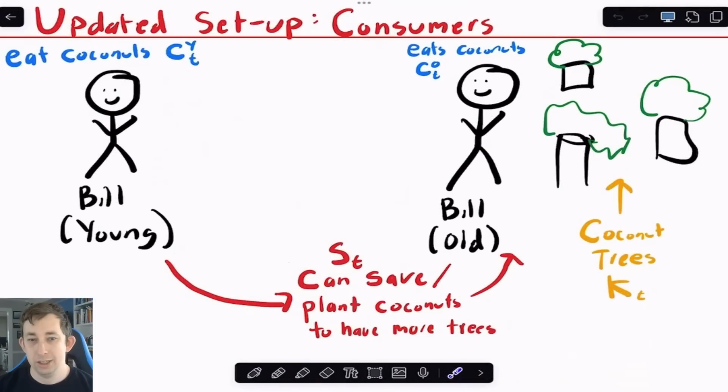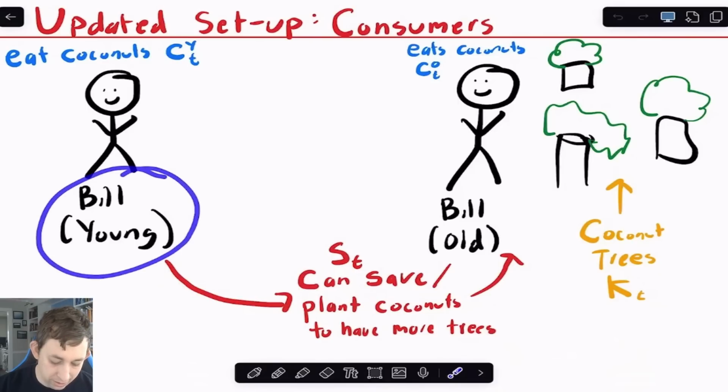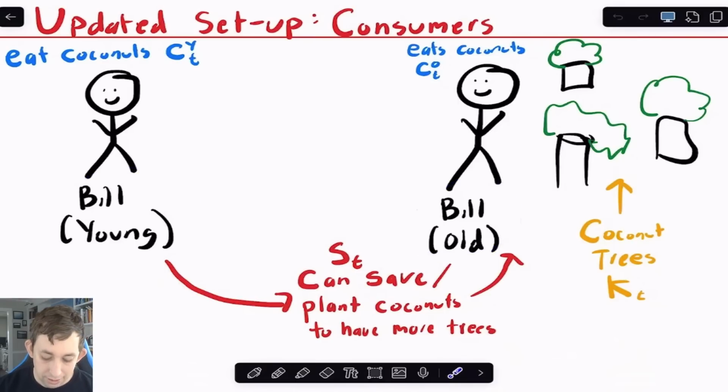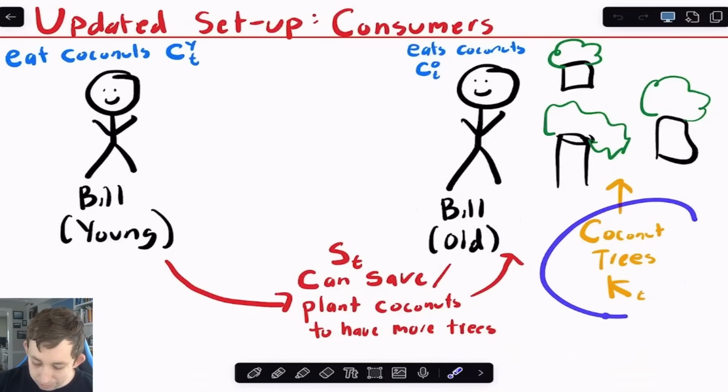Okay, so the way this works, I'm once again going to talk about coconuts, is that we've got two generations, and they overlap in one period. I'm going to have Bill when he's young and Bill when he's old, and both people are going to eat coconuts. The number of coconuts that Bill eats when he's young is going to be CTY. The number of coconuts Bill eats when he's old is going to be CTO, or CT old. We're going to have some coconut trees. That's going to be our capital in this economy.